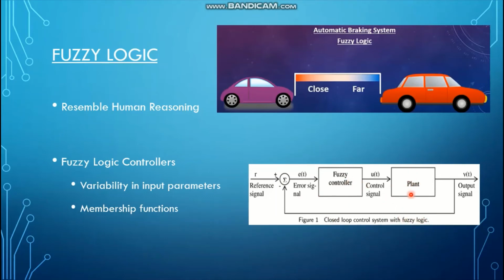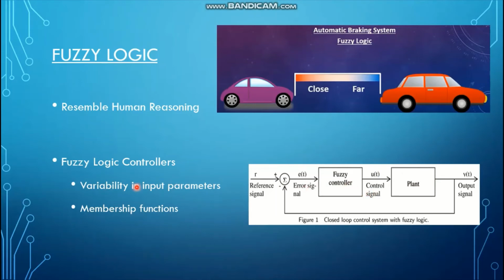Here is our plant, whichever machine or motor drive we want to control, and that drive system is controlling other machines and motors. We have just put a feedback loop in the fuzzy controller, and this fuzzy controller ensures maximum productivity of our motors, and it also ensures that energy is very minimally wasted, right?